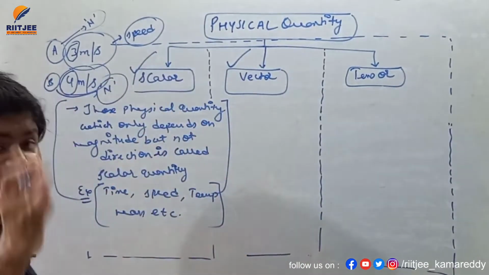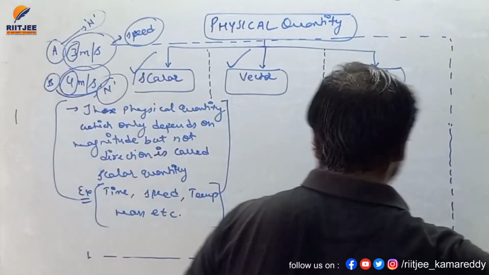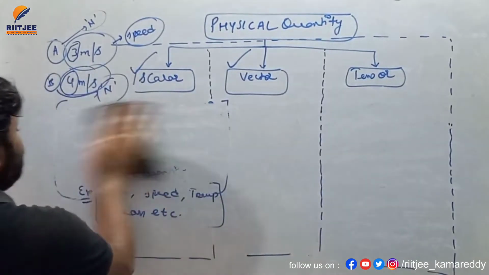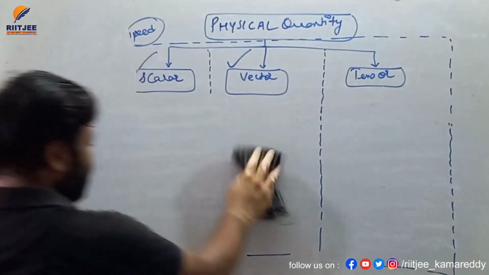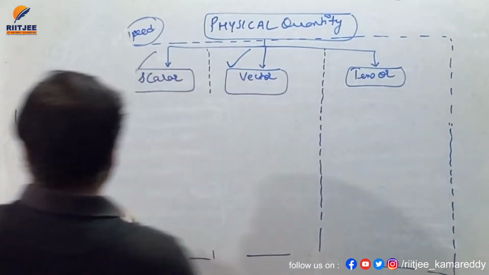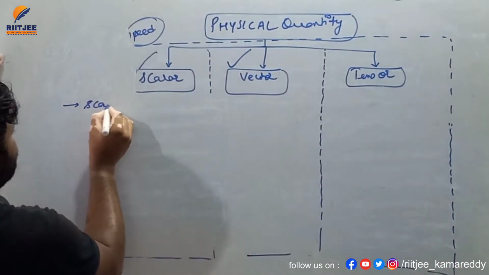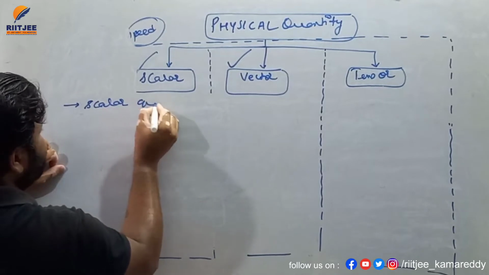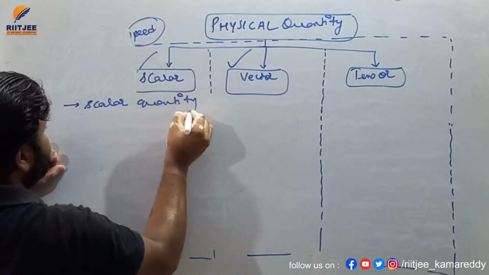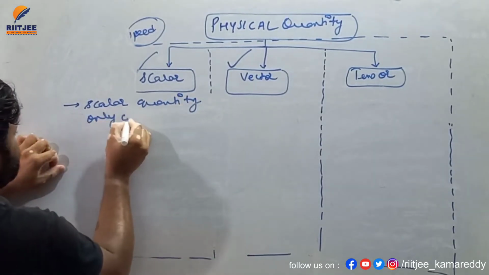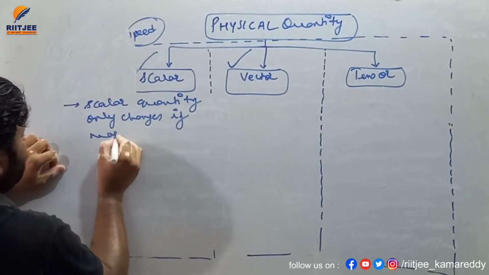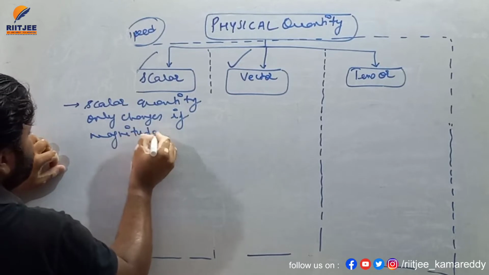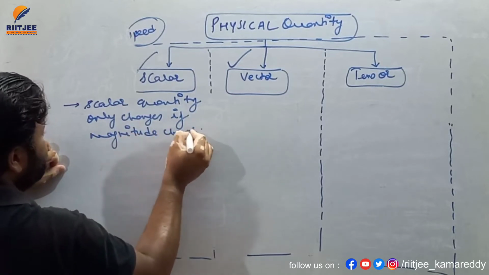So I'll write here, this is a very important point that you have to understand: scalar quantity only changes if magnitude changes.